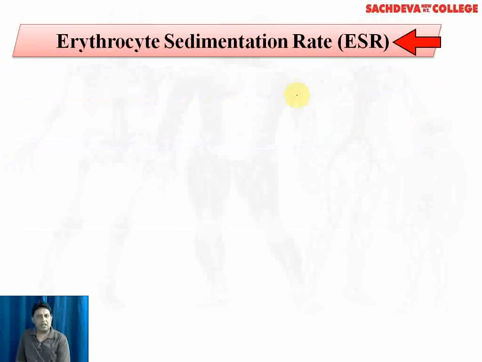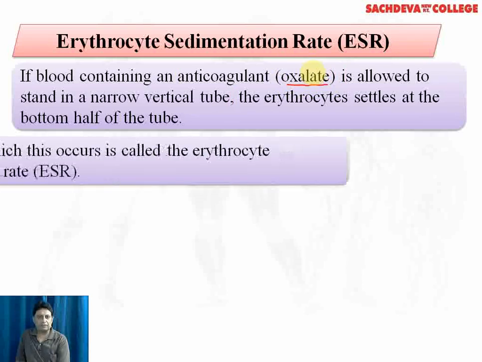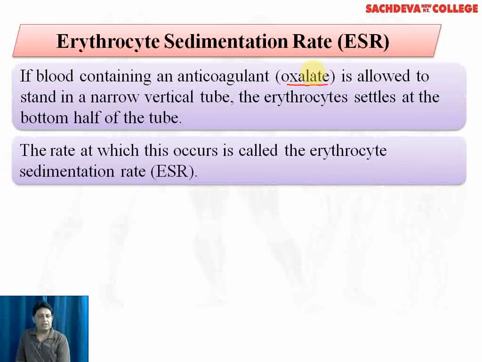The ESR or the erythrocyte sedimentation rate. If we take blood containing an anticoagulant, say oxalate, and mix this oxalate with blood, allow this blood to stand in a narrow vertical tube, the RBC settles at the bottom half of the tube. The rate at which this occurs is called the ESR or the erythrocyte sedimentation rate.